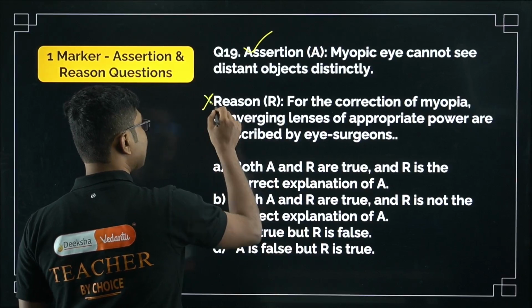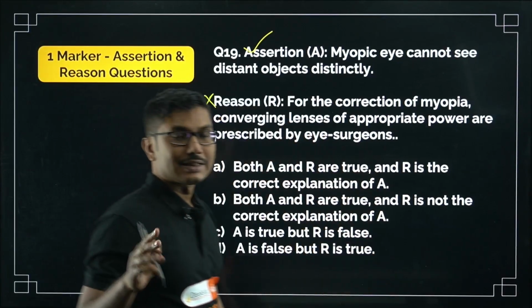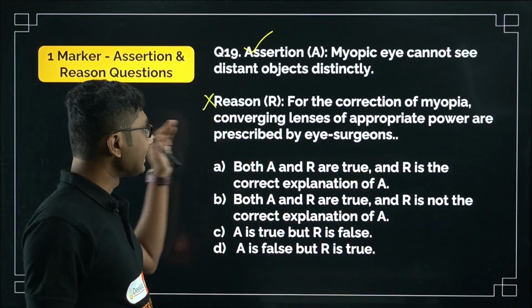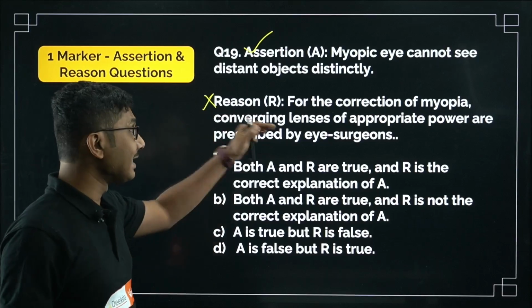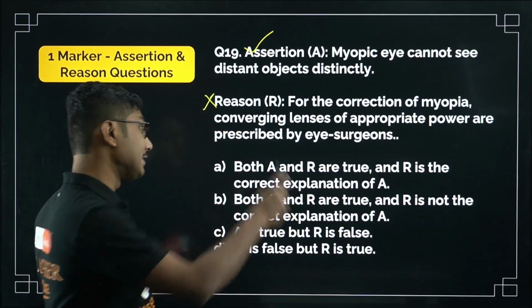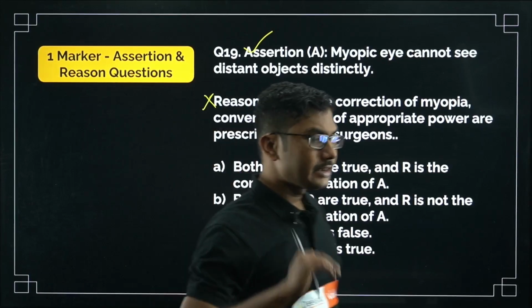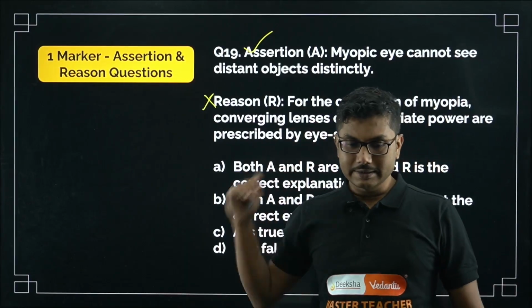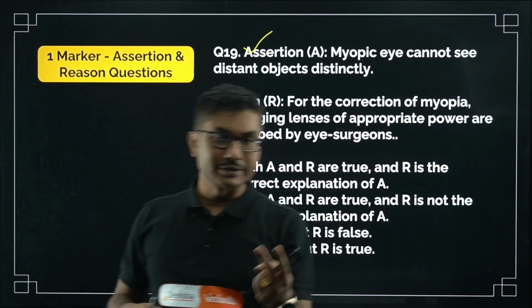The reason is not correct. Secondly, in case the same question was asked saying diverging lens or concave lens, then also this is not the reason. The reason would be correct in that case, but this is not the correct reason. There are two reasons, we know that, right?